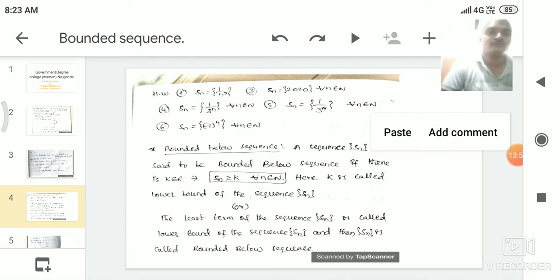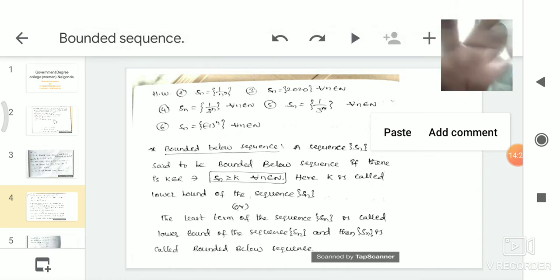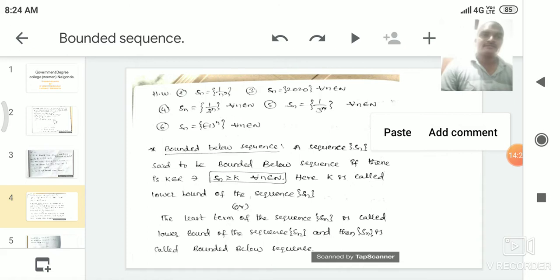Here clearly observe that the terms of the sequence are 1 by 2, 1 by 4, 1 by 8, 1 by 16 and so on. 1 by 2 is greater than 1 by 4. That means here 1 by 2 is satisfying the Sn less than or equal to k condition. For example, here 1 by 2 is always less than or equal to 1 by 2. 1 by 4 is always less than 1 by 2. 1 by 8 is less than 1 by 2. 1 by 16 is less than 1 by 2. 1 by 32 is less than 1 by 2 and so on. So that means here the sequence is satisfying Sn less than or equal to 1 by 2, where k is equal to 1 by 2.